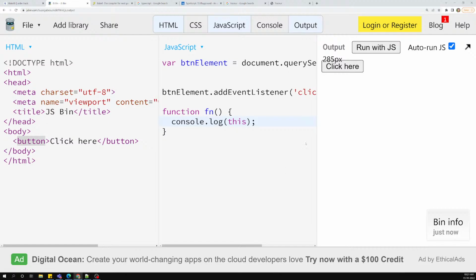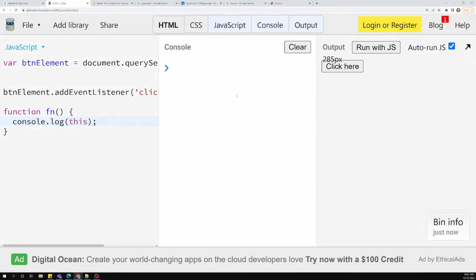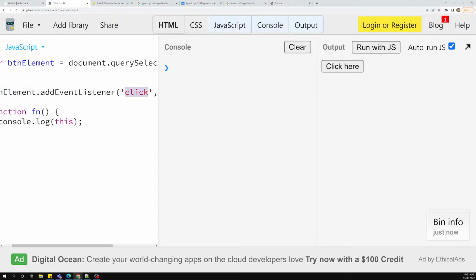Now let's check the output here. Let's remove this HTML thing. Now we have a button element, and let's look at the console also. I am capturing that button and listening to the click event of that button. Whenever the user clicks on this button, I need to execute this function. That is the code I have written here, and now I am printing this.